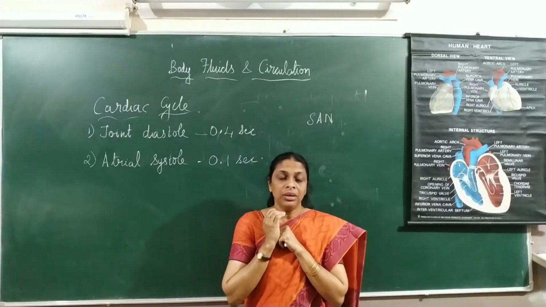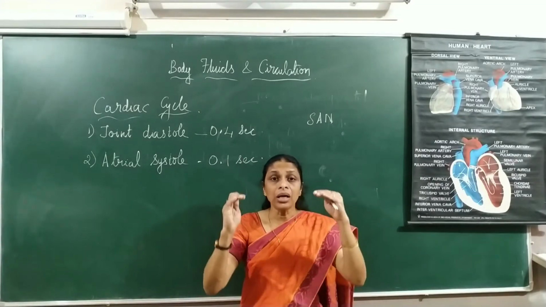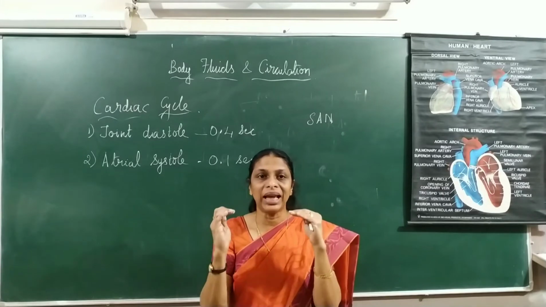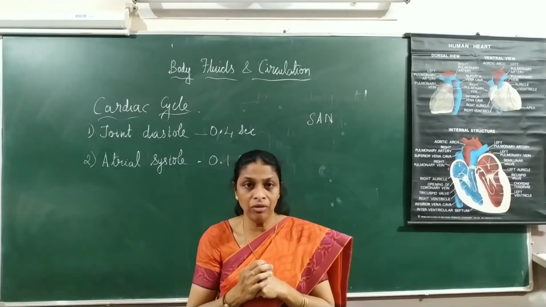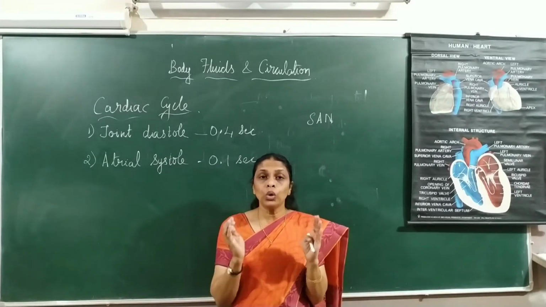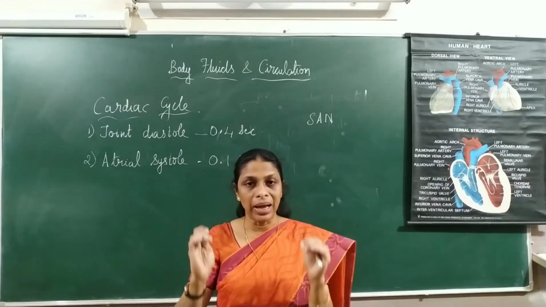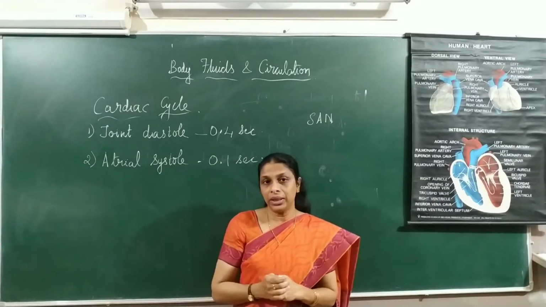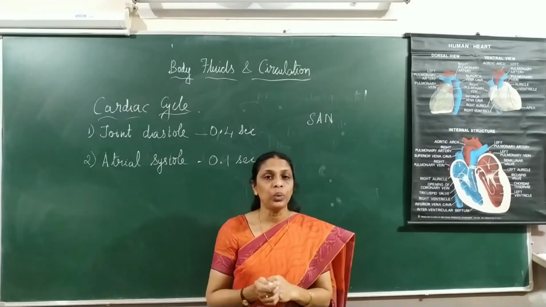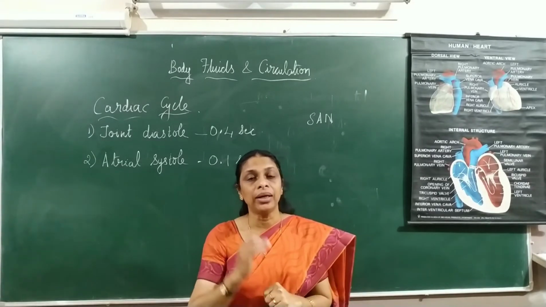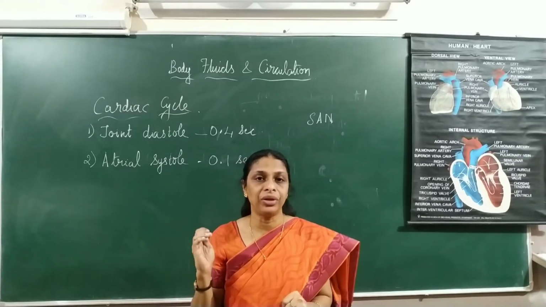Then the atria gets filled with blood, and it starts exerting a pressure on the AV valves. Once it starts exerting the pressure, the AV valves allow only unidirectional flow of blood. So from the atria, the blood flows into the ventricles. From the right atrium, the deoxygenated blood flows into the right ventricle, and from the left atrium, the oxygenated blood flows into the left ventricle.